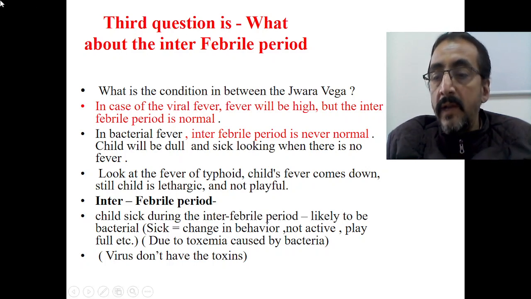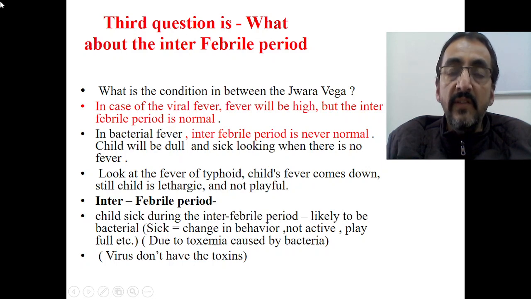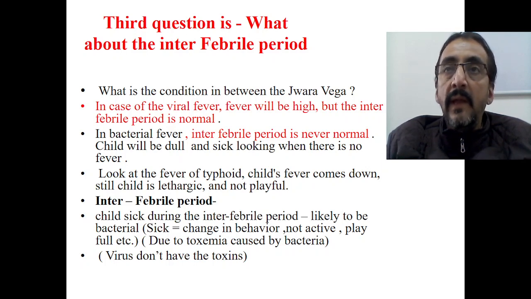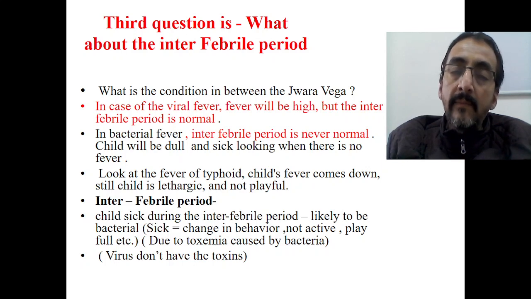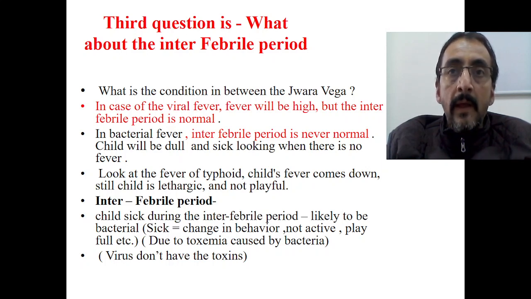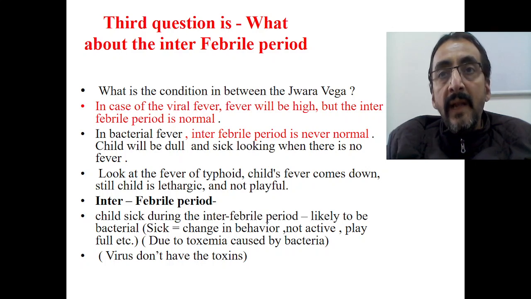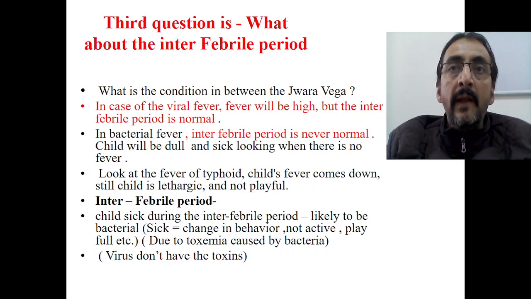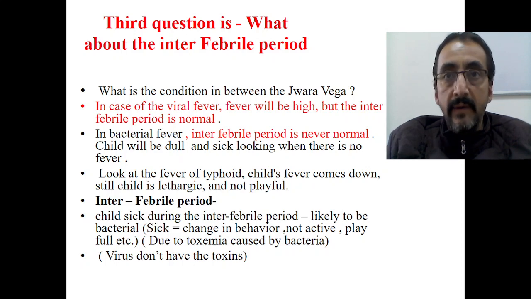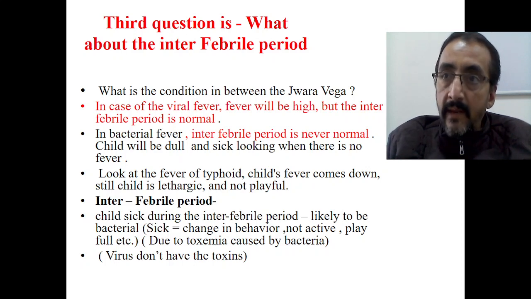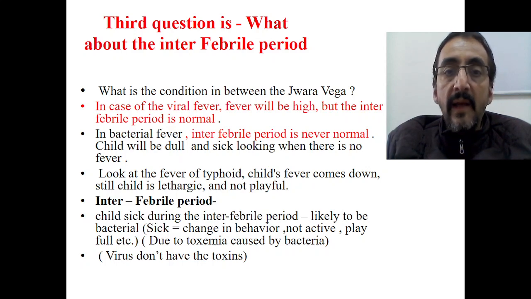That means, suppose the child starts with the fever at 6 a.m., and you have given the antipyretic, and within 2 hours the fever reduced. By 8 a.m. the child was fever free, and from 8 a.m. to 10 a.m. the child was fever free, and at 10 a.m. again the child starts with the fever. So that 2 hours between 8 a.m. and 10 a.m. is called the interfebrile period. That means the period between two febrile episodes. Okay, now we have to ask, what about the interfebrile period?